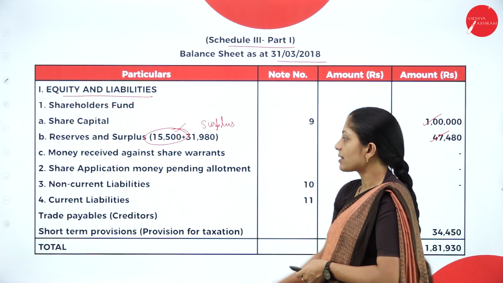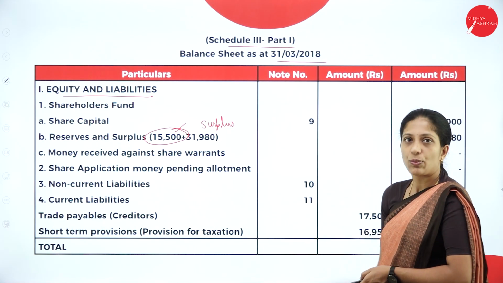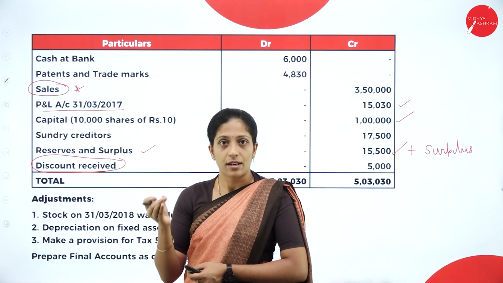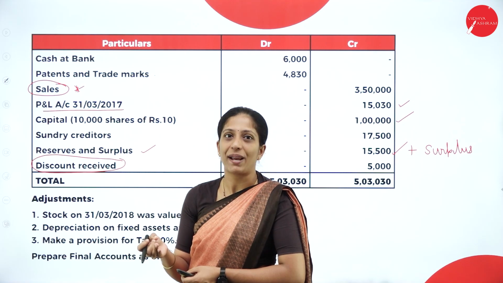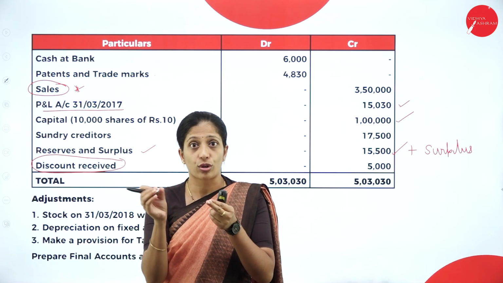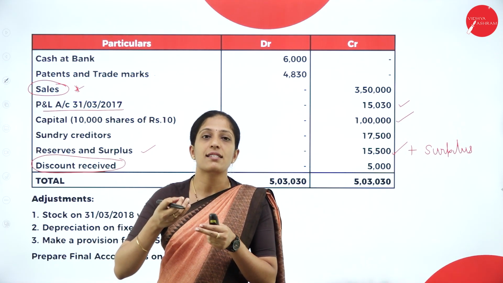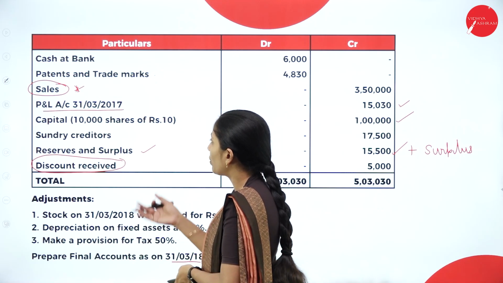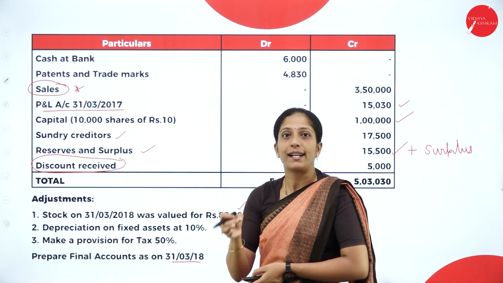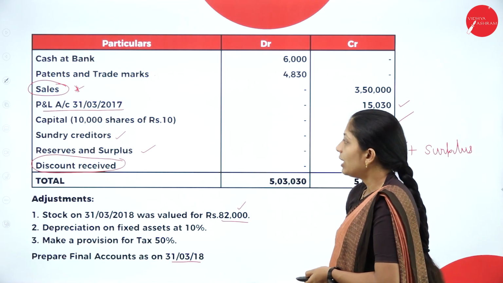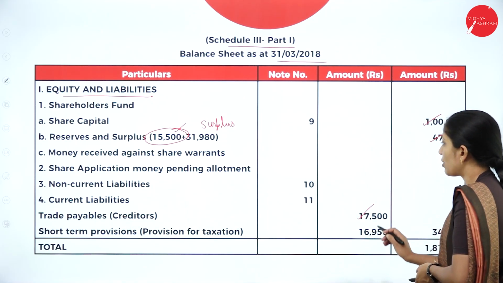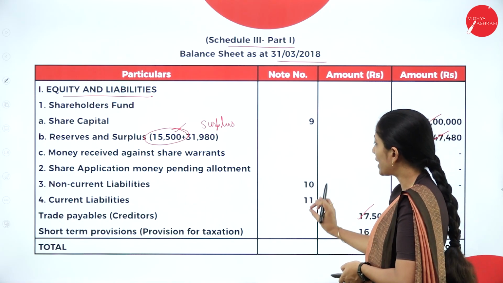Next, current liabilities. Let us see what they have given. Your creditors plus bills payable will be trade payables. When they have given bills payable and creditors, you have to prepare a note called trade payables and add creditors and bills payable. But in this question, we don't have bills payable, so we have creditors. Creditors come under the heading trade payables. So I have written here trade payables, creditors, 17,500.